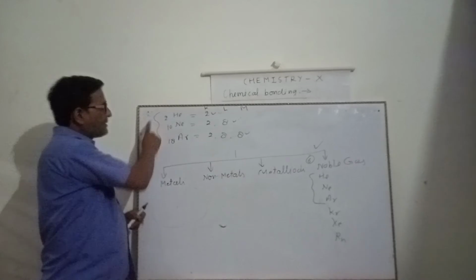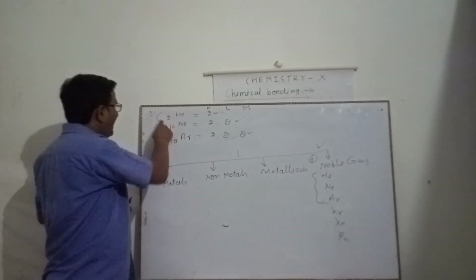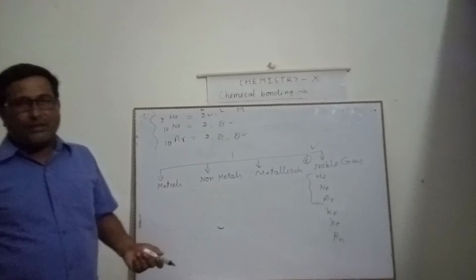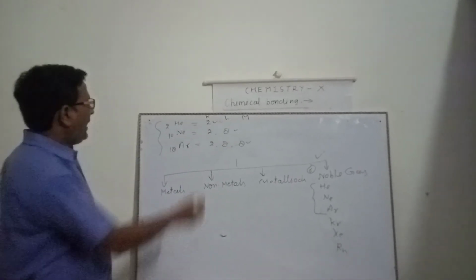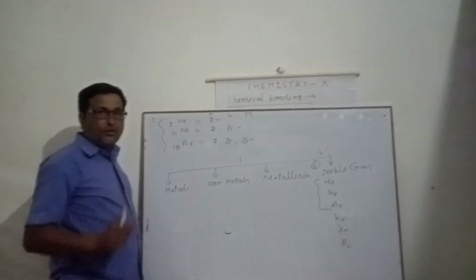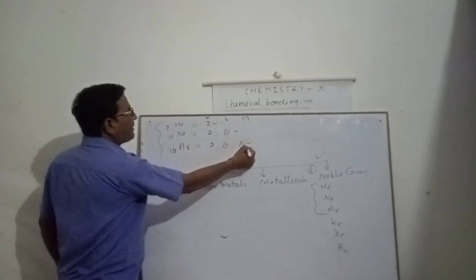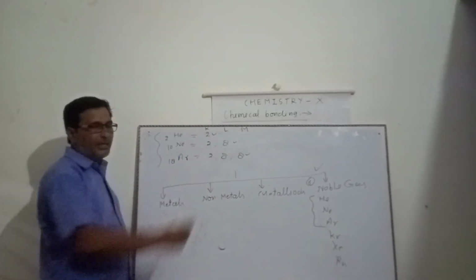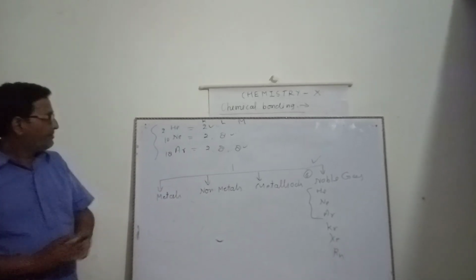Just write the question: why are noble gases known as inert gases? Because they never take part in a chemical reaction. Why do they never take part in a chemical reaction? Because their duplet and octet are completed. Another answer: they have a stable electronic configuration.